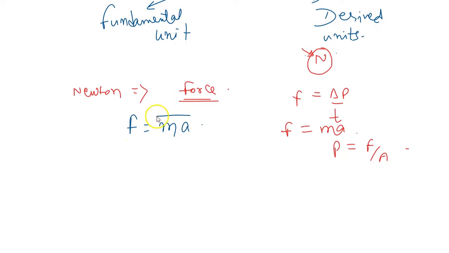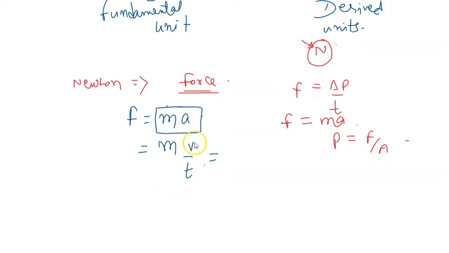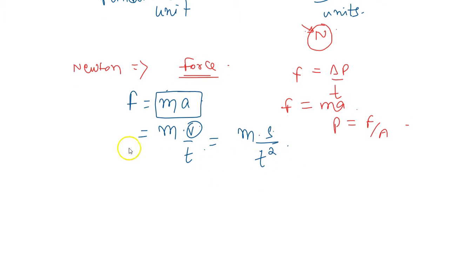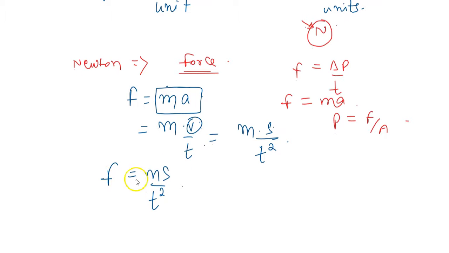So we will keep breaking this into the simplest form. Mass into acceleration, I can write v by t. I'll not write the actual formula because here we are just about to explore the units. Velocity I can write displacement by time. So it becomes m s by t square. Now you can see force is m s by t square roughly in terms of unit. I have equated, so I can write the units now.